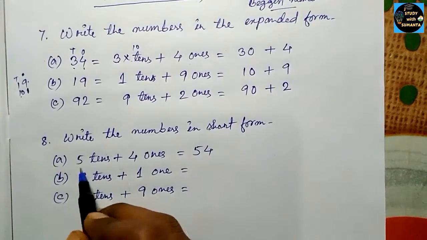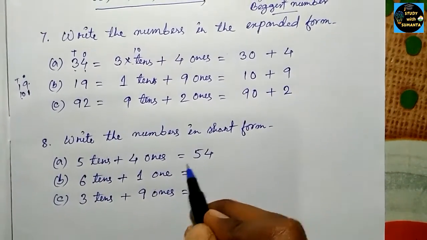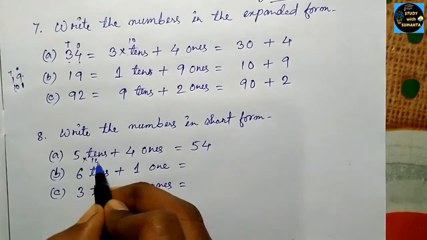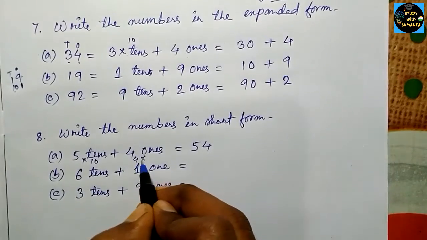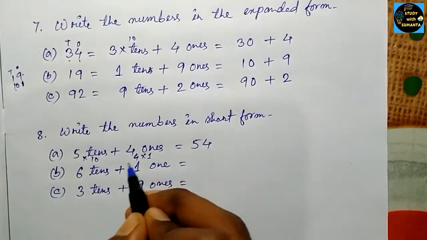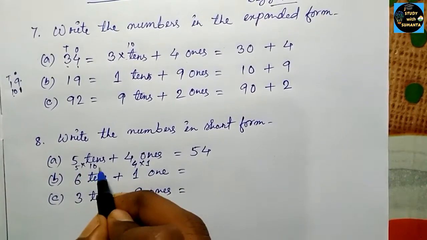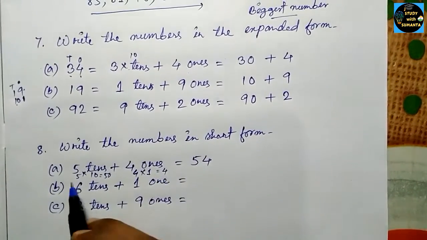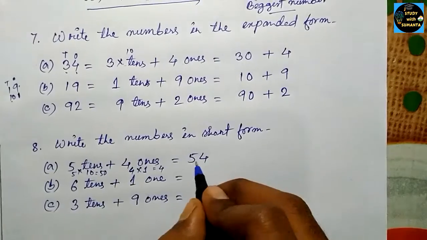In the tens place we have 5. That is 50. Tens place means 5 into 10, and 4 into 1. So what will we have? It will be 50, and it will be 4. That means 50 plus 4, 54.